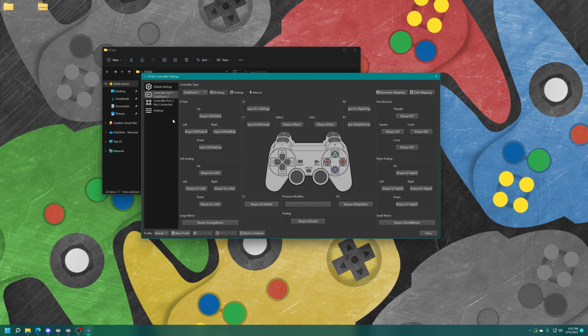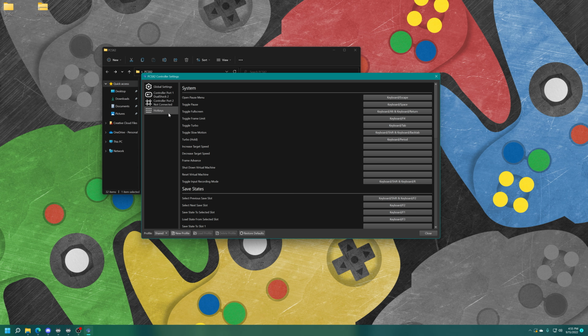After you have your controls set, another thing you can do is enable hotkeys directly from your controller if you want to. So hotkeys are assigned to your keyboard automatically, but if you want to do this on like a TV or something, you can set up some controller combos, like opening up the quick menu within PCSX2. You can change it to like start and back or something. So options exist, or you could just leave it on escape. Doesn't really matter. But you can go through and set hotkeys for pretty much everything.